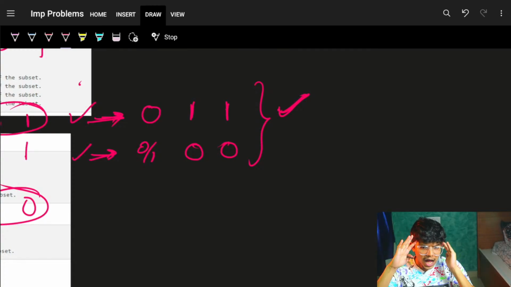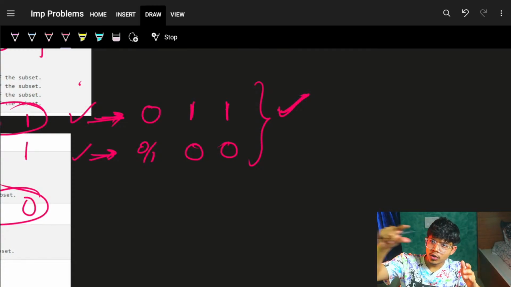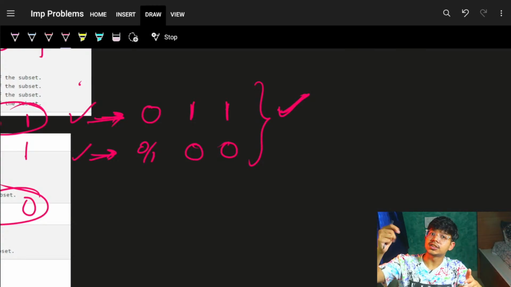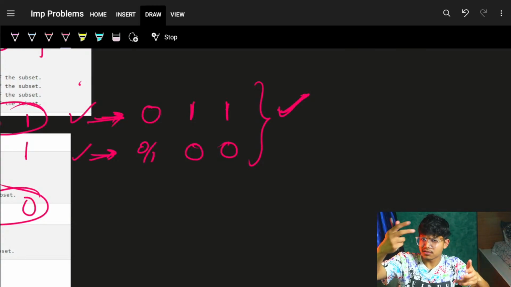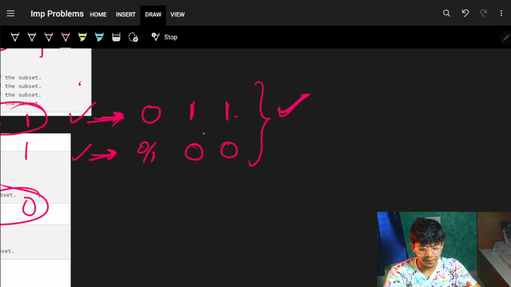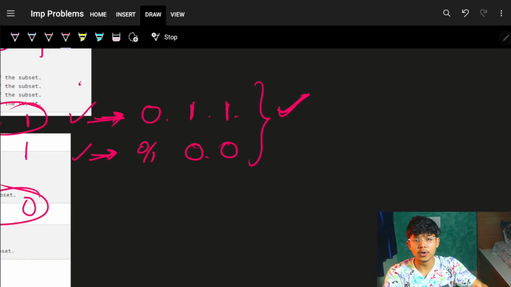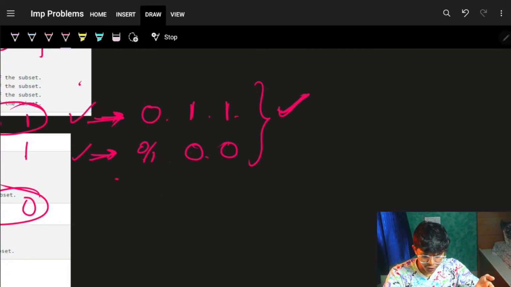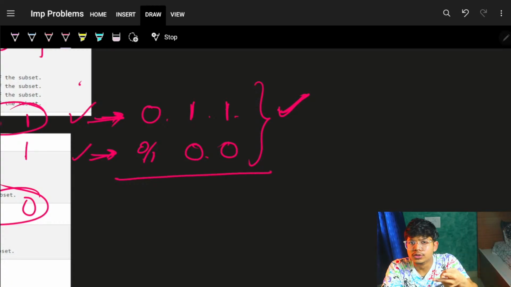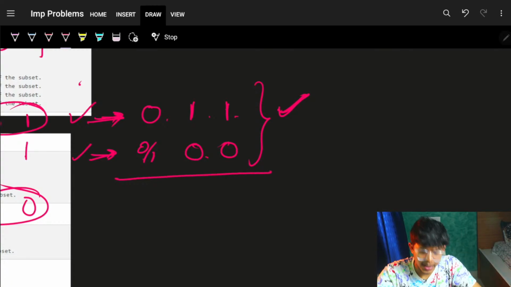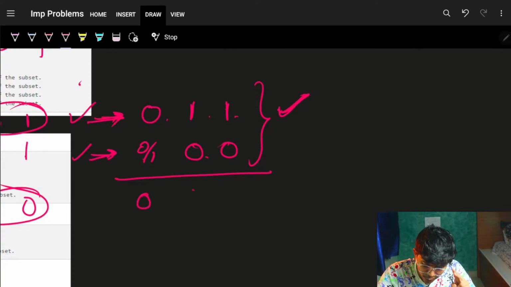Now, we thought initially, okay, for a row, I need to have another row such that if it is a 1, it should be a 0. If it's a 0, I can have anything, 0 or 1. So for sure, if I can find such 2 rows, such that their AND operation is itself a 0, I am good to go.